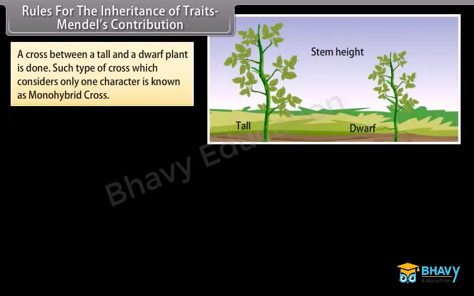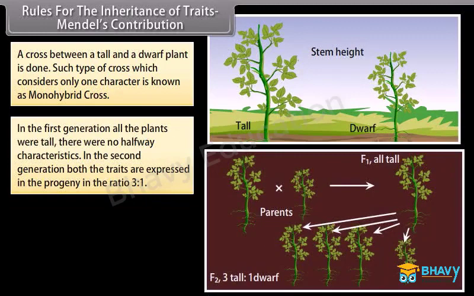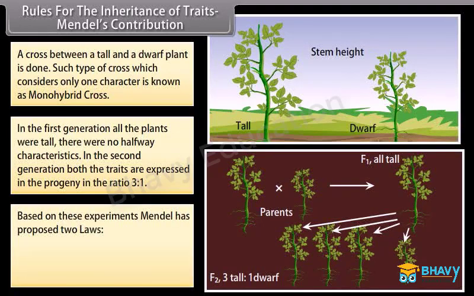A cross between a tall and a dwarf plant is done. Such type of cross which considers only one character is known as Monohybrid Cross. In the first generation, all the plants were tall. There were no halfway characteristics. In the second generation, both the traits are expressed in a progeny in the ratio 3:1. Based on these experiments, Mendel has proposed two laws: law of dominance, law of segregation.